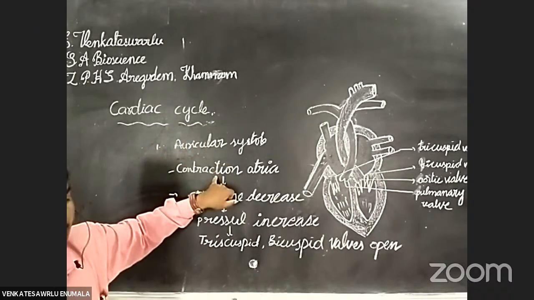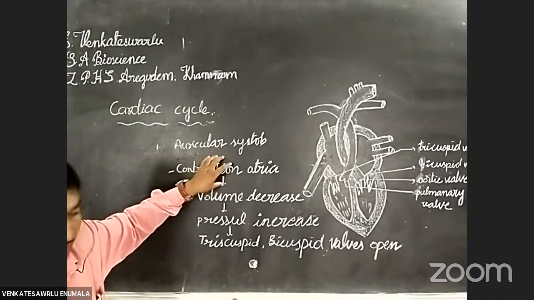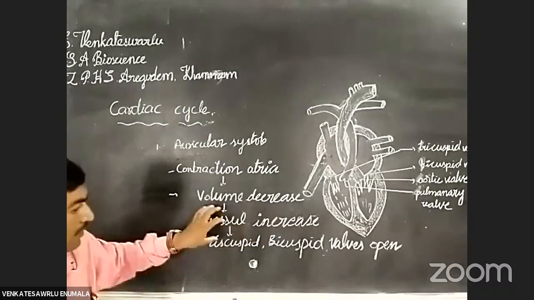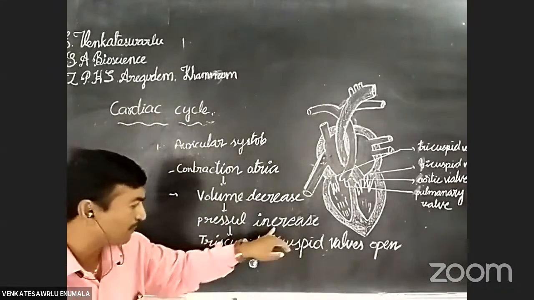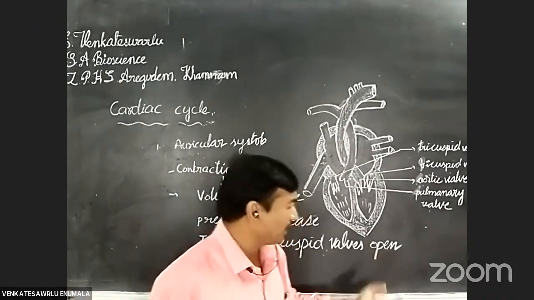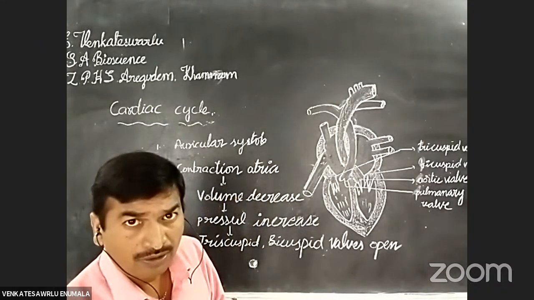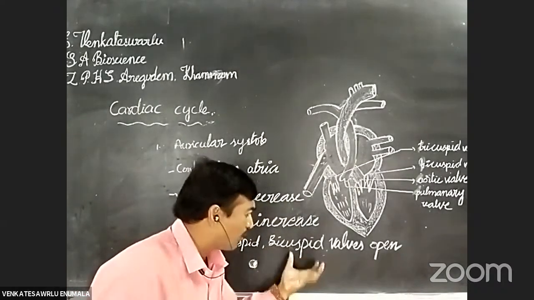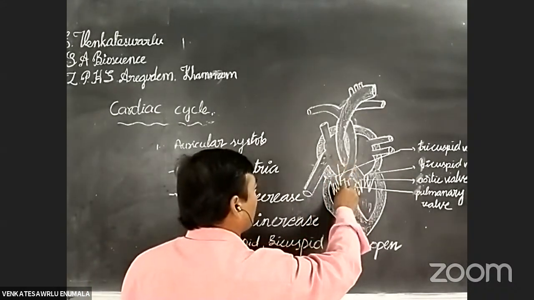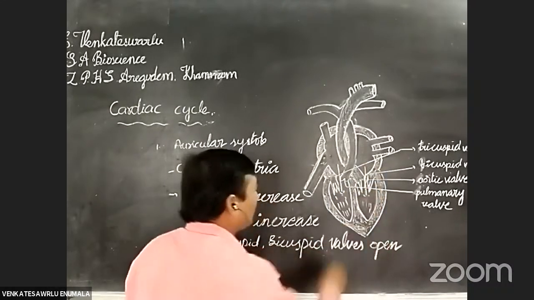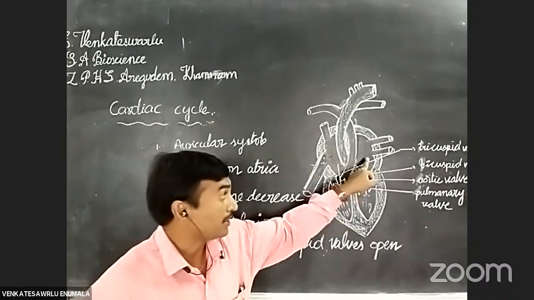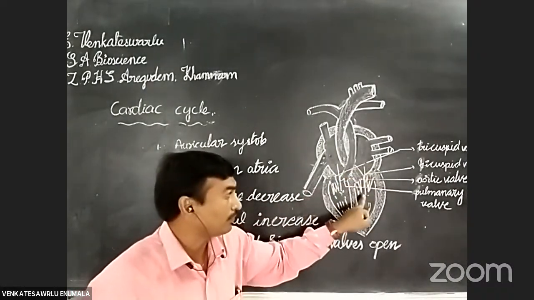The auricles contract. When the auricles contract, the volume decreases. When the volume decreases, the pressure increases. When the pressure increases, tricuspid and bicuspid valves become open. Okay, students. Then what will happen? When the bicuspid and tricuspid valves are open, the blood is pumped into the ventricles, from the right atrium to the right ventricle, from the left atrium to the left ventricle.